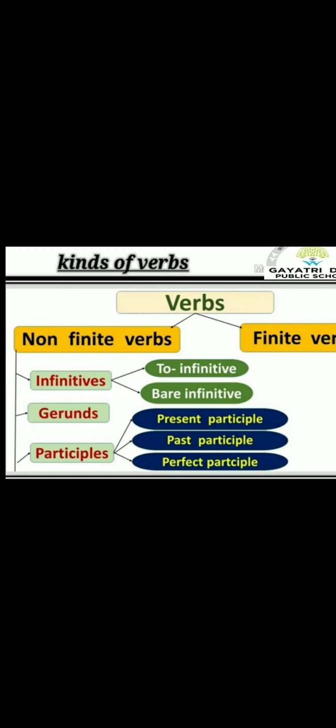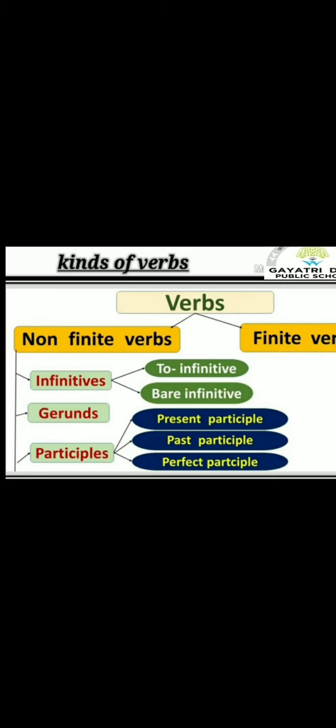Present participle, in present participle, the sentence are in two forms. One in the continuous form, continuous tense, okay, ing form, and second, it acts as an adjective in the sentence. The word functions as an adjective in the sentence.